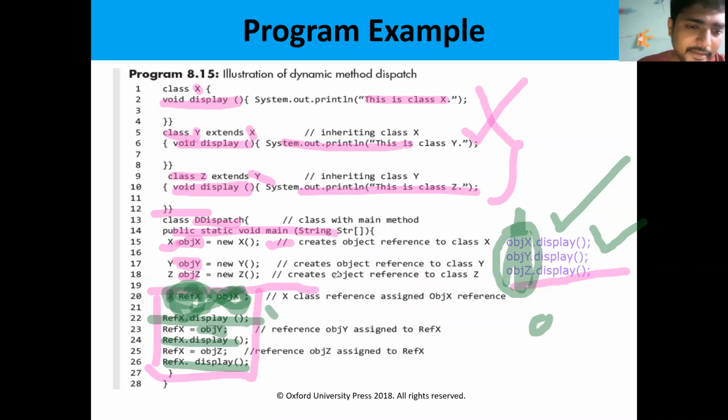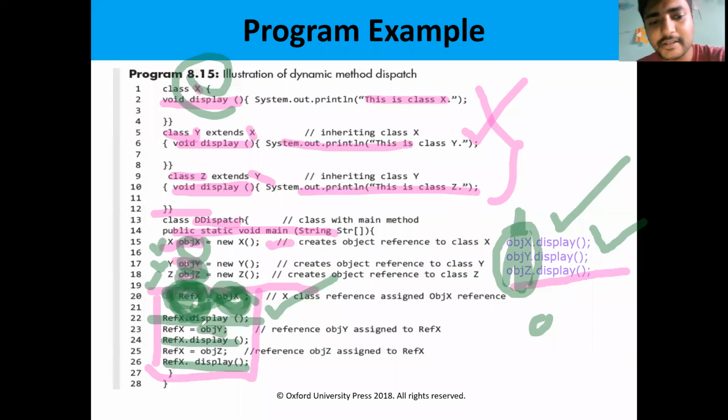So here the concept is we are creating one reference variable of type superclass. Here the superclass is X. Each time I assign the class X object, class Y object and class Z object. Class X object is objx, class Y object is objy, class Z object is objz. I assign objz to the reference variable, then objy to the reference variable, and by using that I call the methods.